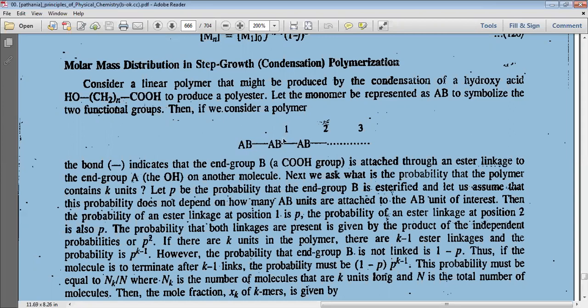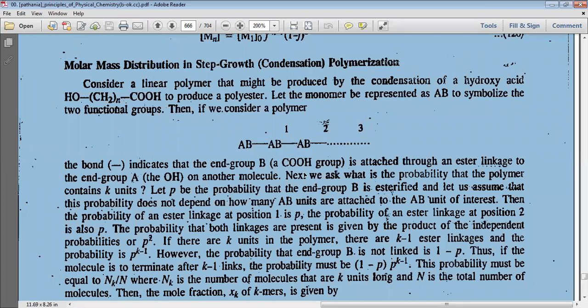Now the formation of ester at position 1 is p. The probability of an ester linkage at position 2 is also p. The probability of an ester linkage at position 3 is also like that.